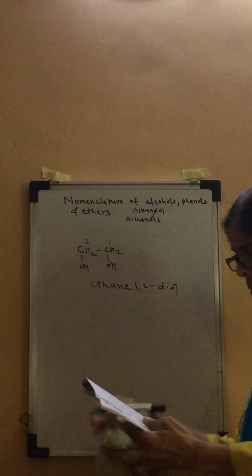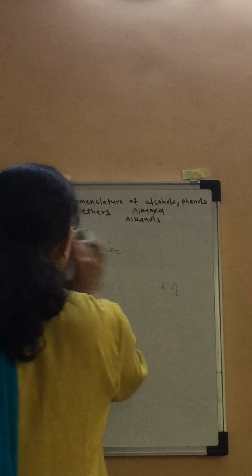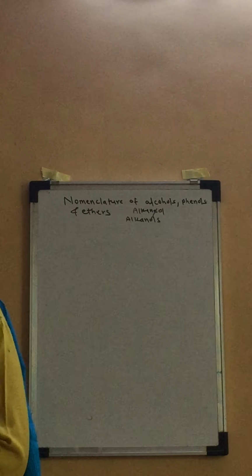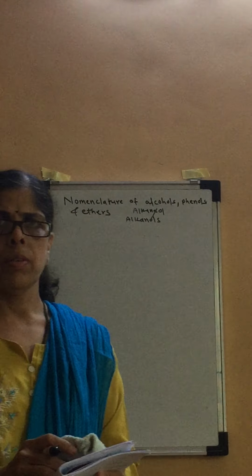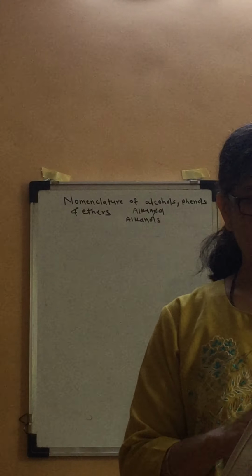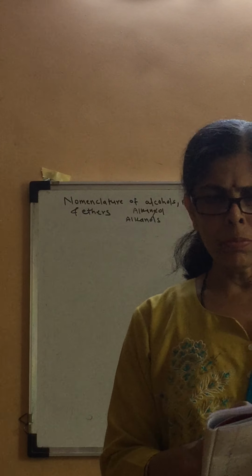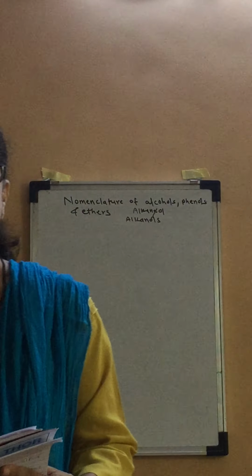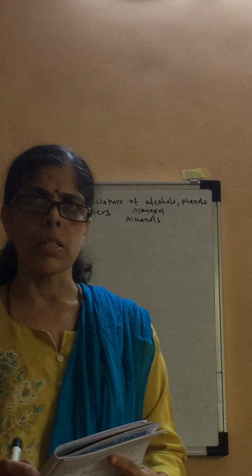Are you getting, all of you? So this is about the common name of this particular compound, which was ethylene glycol. Ethane-1,2-diol, ethylene glycol. So this is the end of the common and IUPAC system for alcohols. Okay. And in the next video, we will see the IUPAC system for phenols and ethers. Thank you.